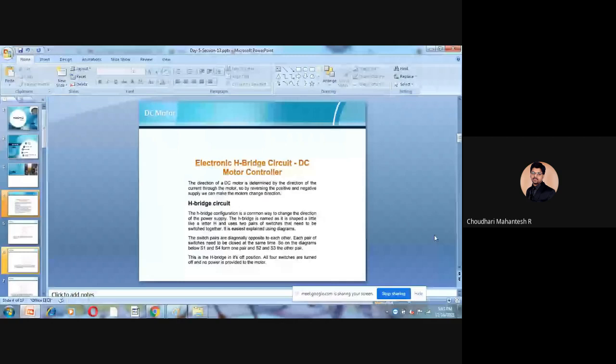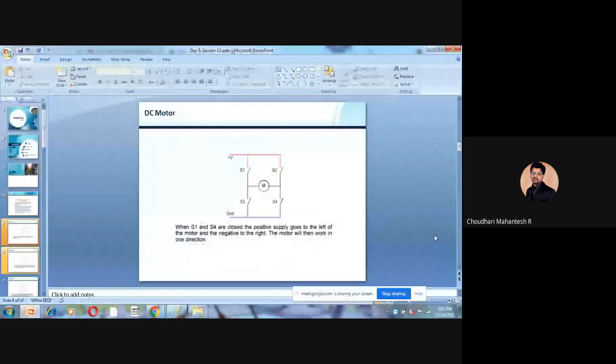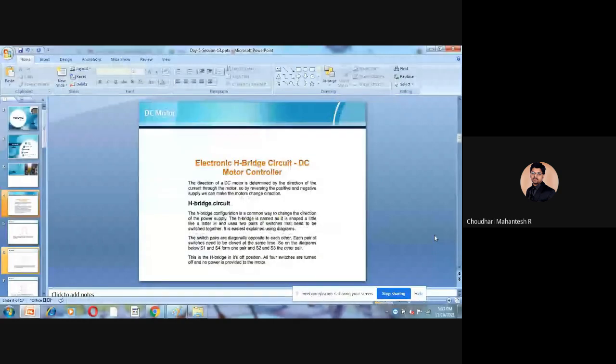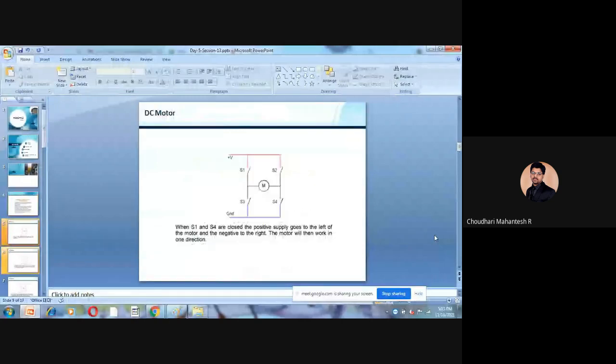In the diagram, S1, S4 is one pair, and S2, S3 is the other pair. In its off position, all four switches are turned off and no power is provided to the motor, as you are seeing at present.